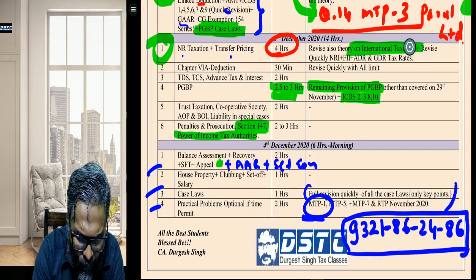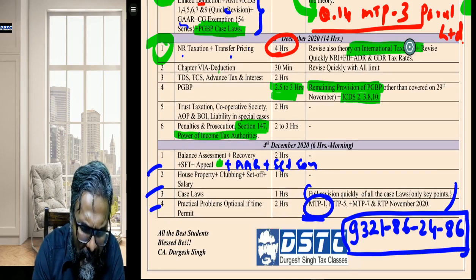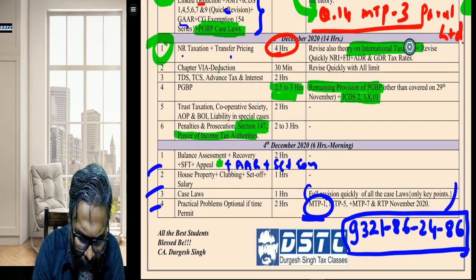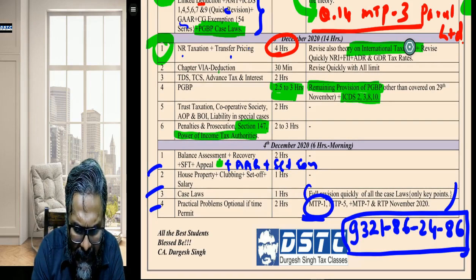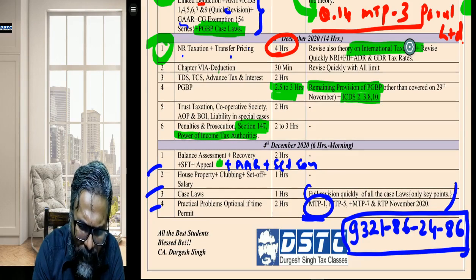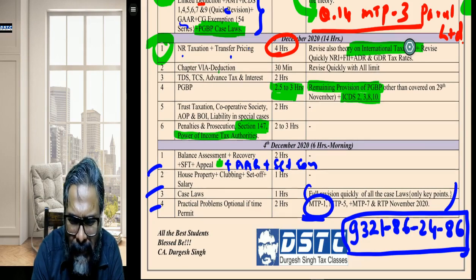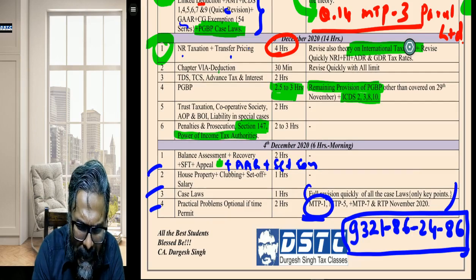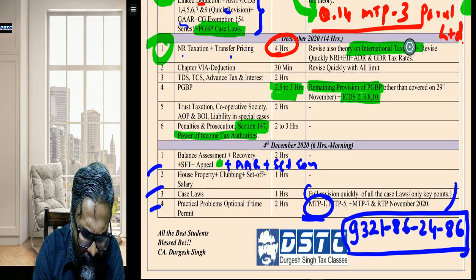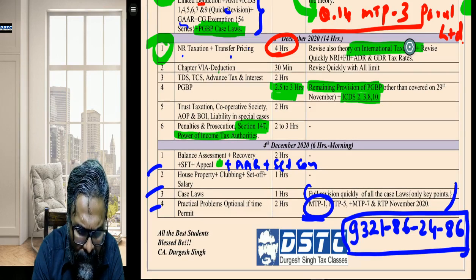ICAI has added new questions in the study material. Maybe they would have done it. E-assessment is there. You should do the e-assessment, but I have already done a quick revision with all of you for e-assessment, so you can stick with that. Slump sale, is it important? It's very easy, Abhinav. You should do it. 50B, if it comes, it's like a bonus for all of you.